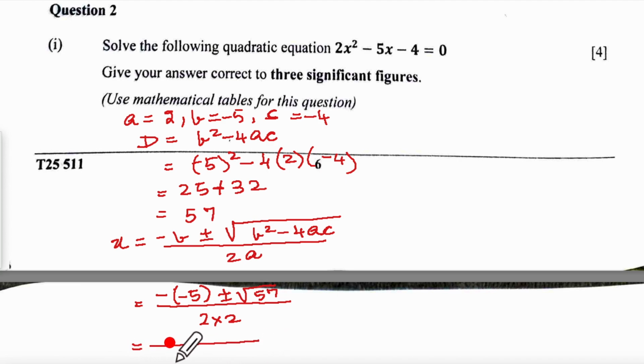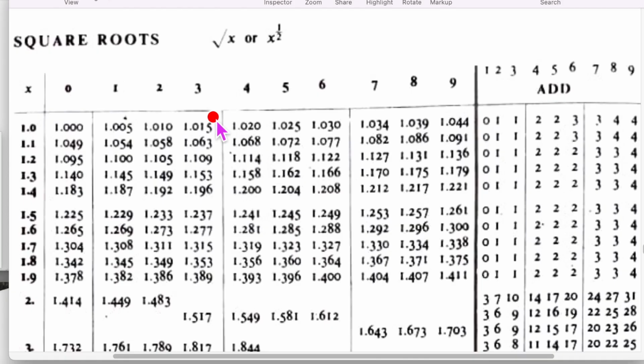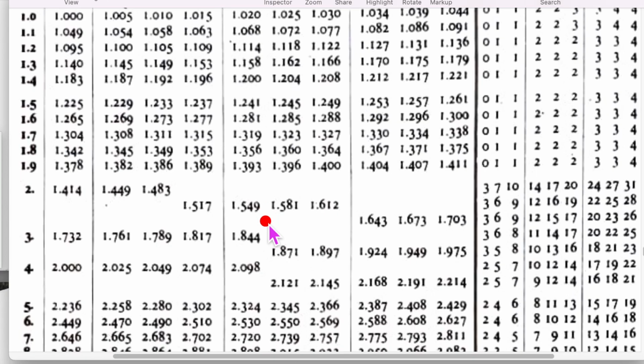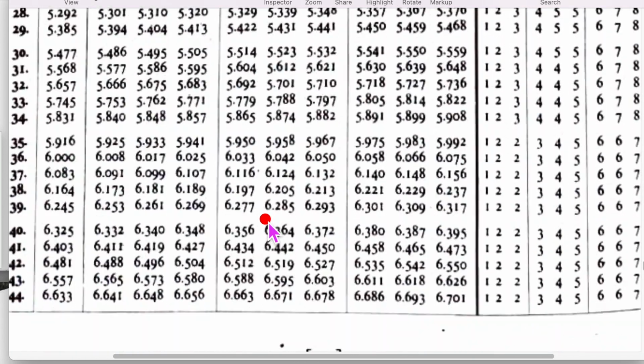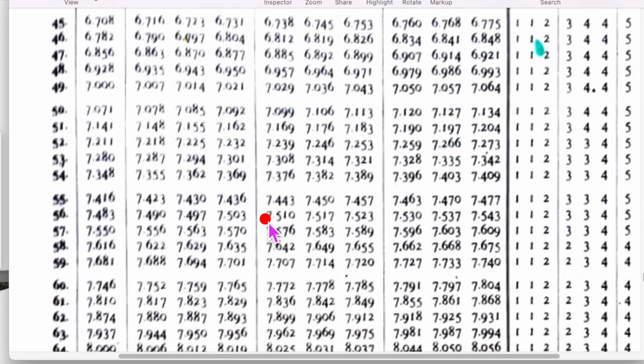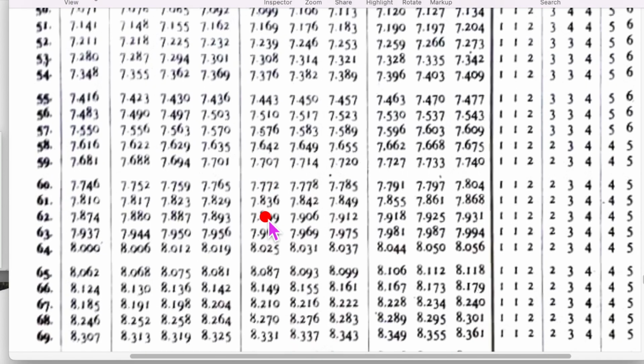That will give us 5 plus or minus root of 57. This is our square root table. We need under root 57. Under root 57. Can you see this?